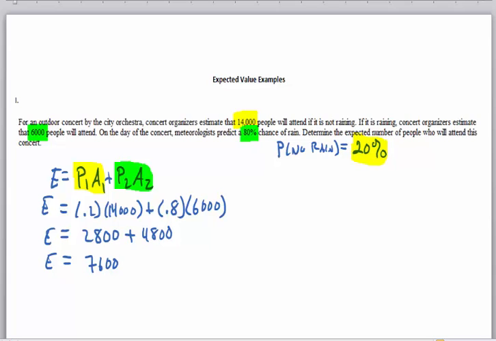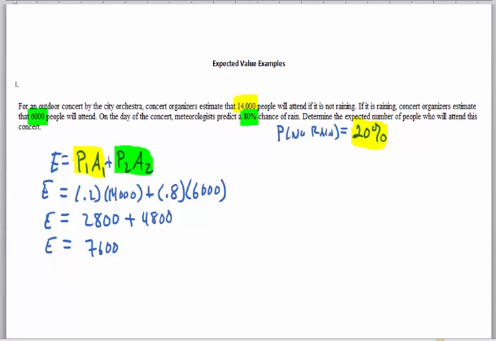So again, you can see how expected value doesn't always have to deal with money, right? In this case, it deals with the expected number of attendees at a concert, right? So here they would expect 7,600. And it makes sense that that should be more towards the low side than the high side, because there's a much greater chance that it is going to rain than it isn't going to rain, right? So it comes out to only 7,600.